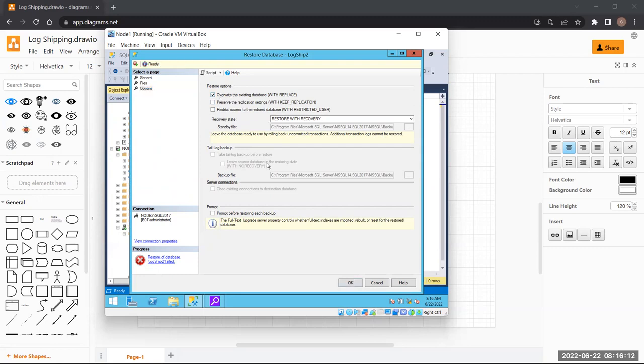Shall I overwrite? Shall I overwrite? Again, it is no. So that it is not happening. What is wrong with it?